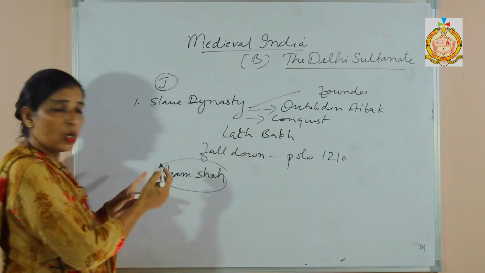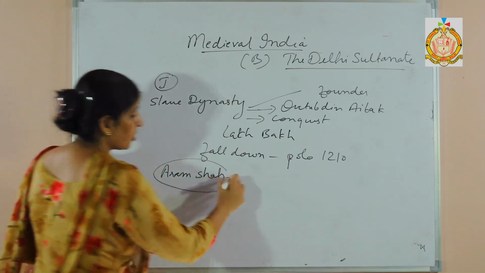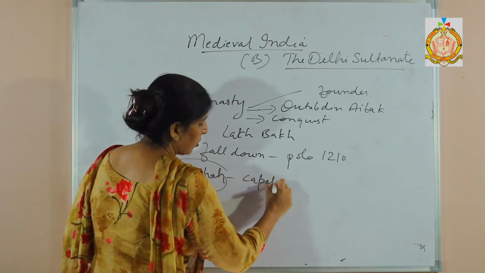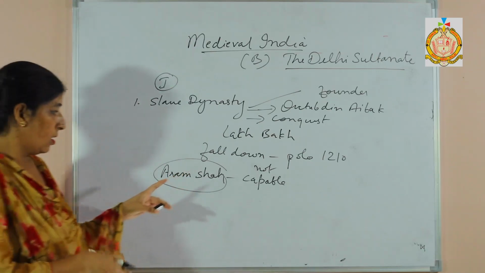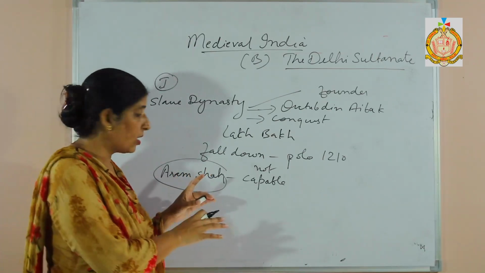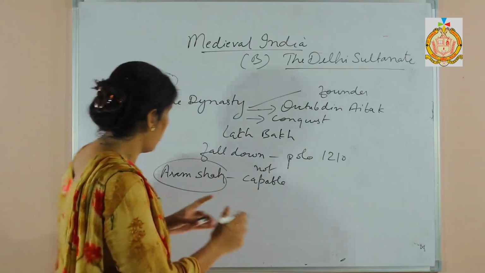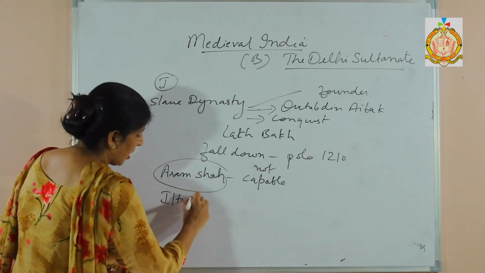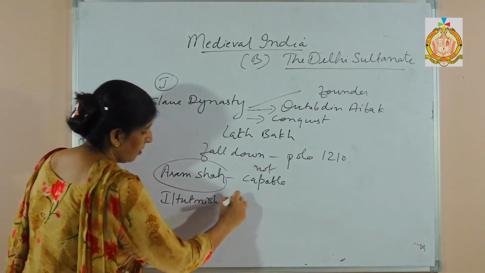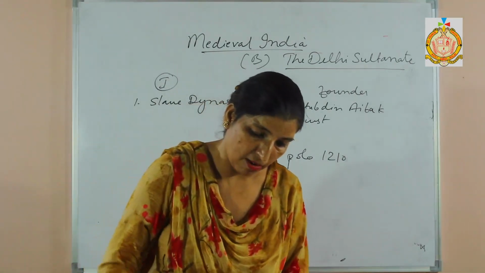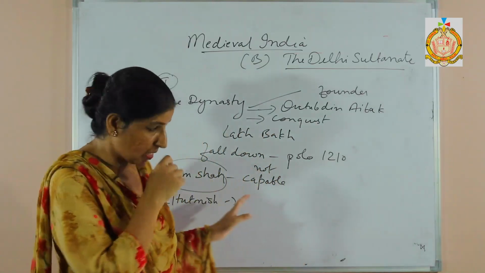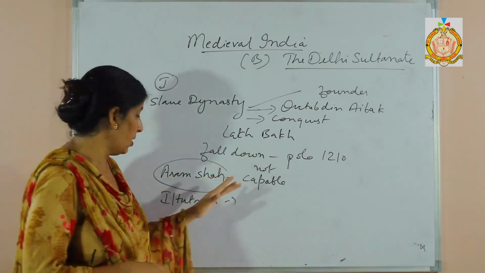But Aram Shah was not capable, so he was overthrown from the seat, and his place was taken by Iltutmish. Clear? Iltutmish was the one who rose in power. He was a son-in-law of Aibak.